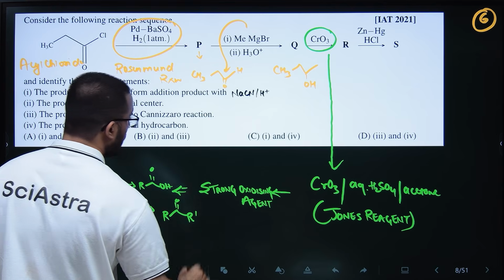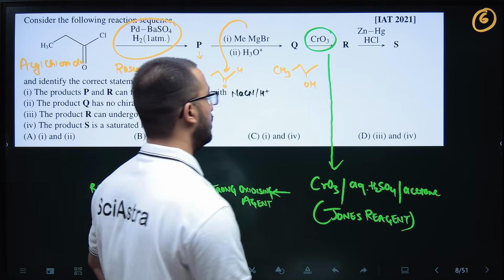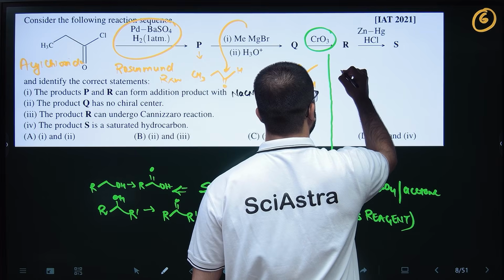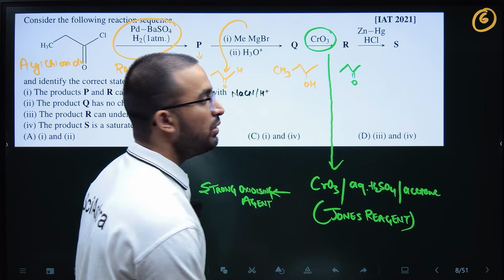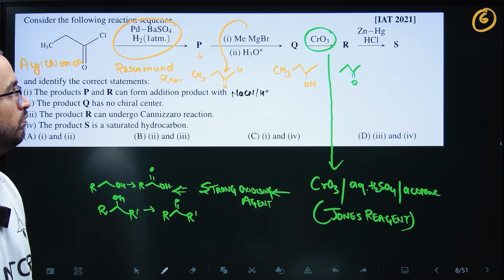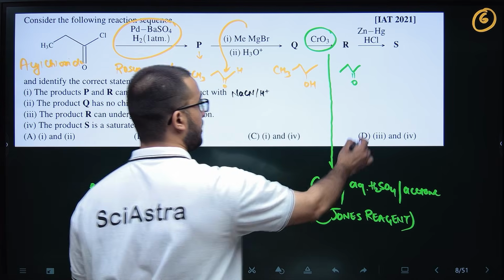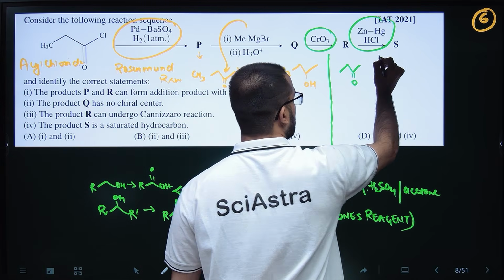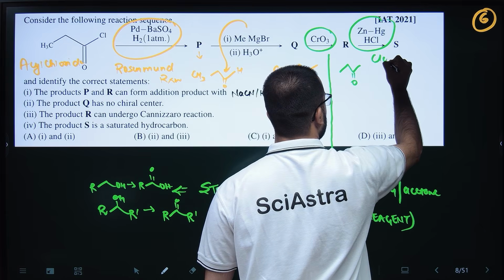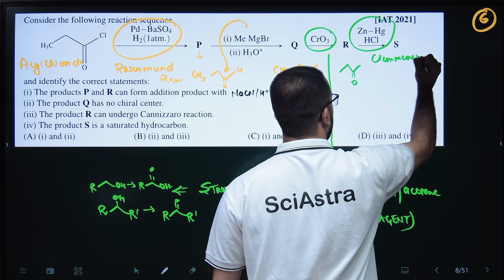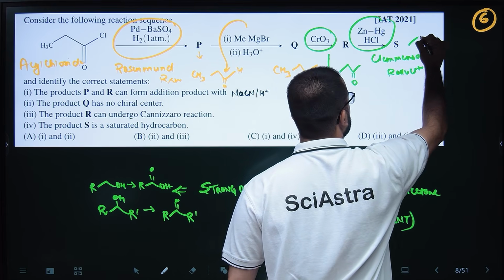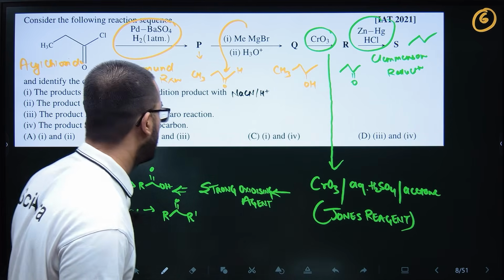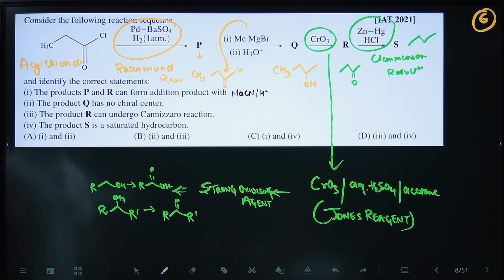So what is this secondary alcohol? Your R will be a ketone. So this will be your ketone, right? Then obviously the Clemmensen reduction, we just saw that. Clemmensen reduction, so your S will be a normal saturated hydrocarbon. So basically, which are the correct statements? Product S is a saturated hydrocarbon, that is correct.